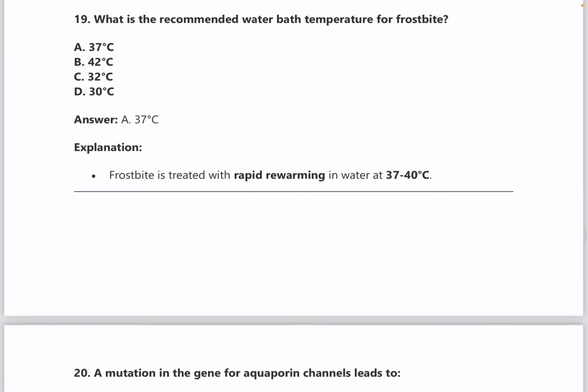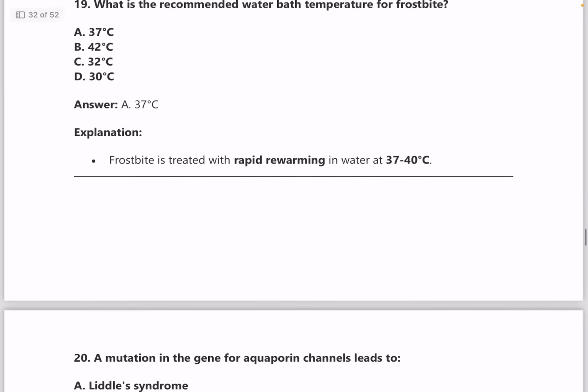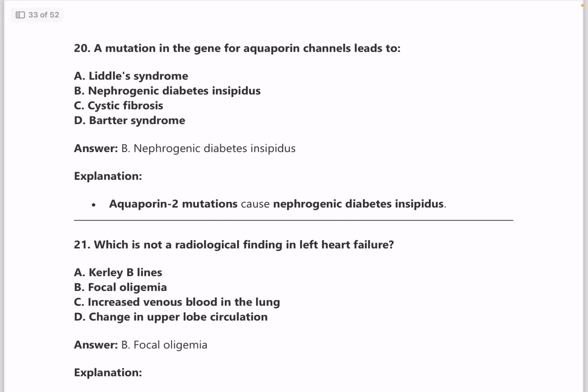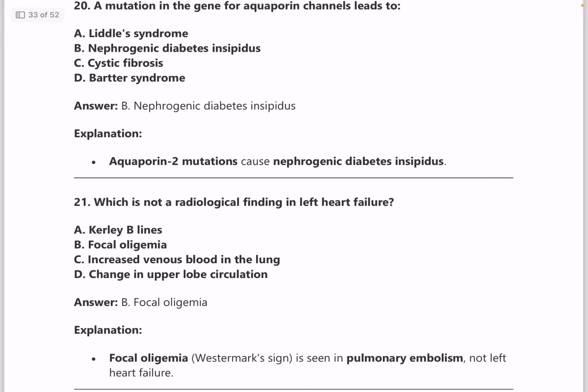What is the recommended water bath temperature for Forcebright? Answer is 37 to 40 degrees Celsius. Question number 20. A mutation in the gene for aquaporin channel leads to? Answer is nephrogenic diabetes insipidus. Again, nephrogenic and neurogenic central diabetes insipidus are very important. The classification, the differences you need to know, and also there are other syndromes related to